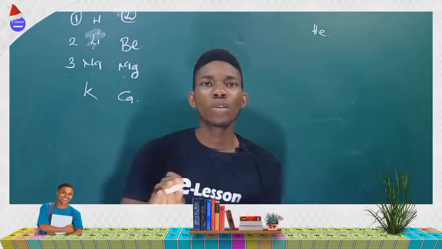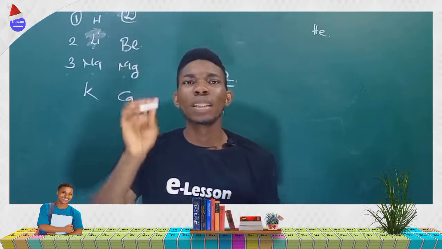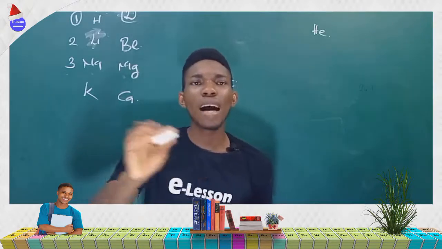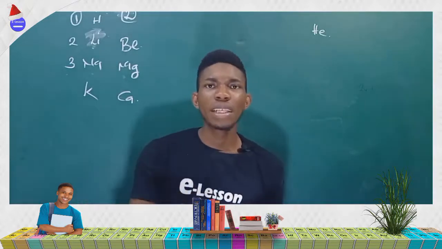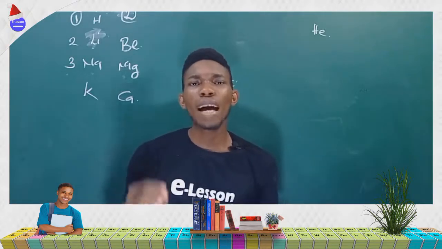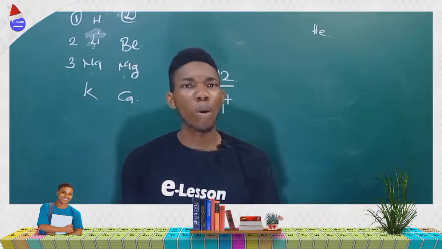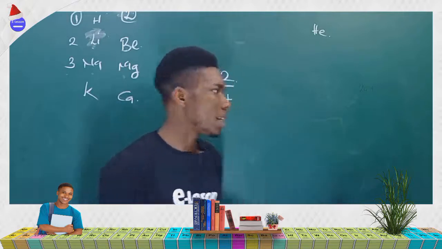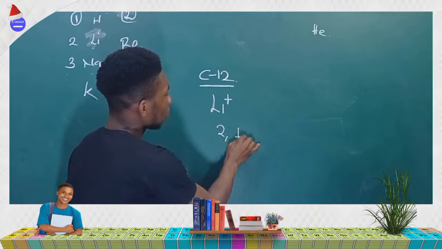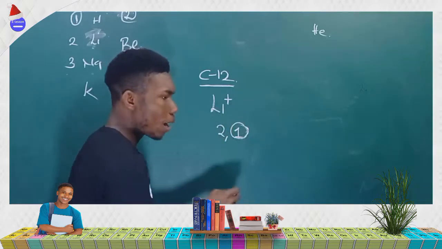Note, the most stable ion of any atom is determined by the number of electrons that atom must give out or receive in order to obtain an octet. Are we getting it now? The number of electrons that atom must give out or accept to gain an octet. Now, lithium is group 1, has atomic number 3, with electron configuration 2, 1. It can easily give out this 1 electron to become stable. Are we getting it now?